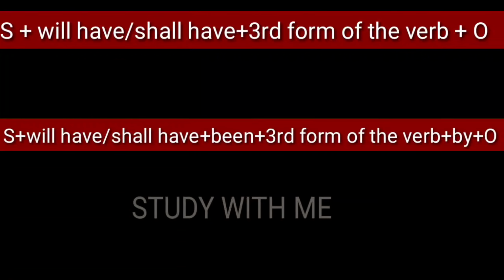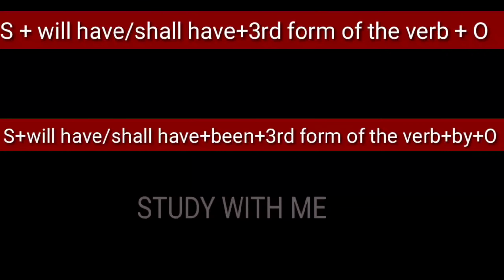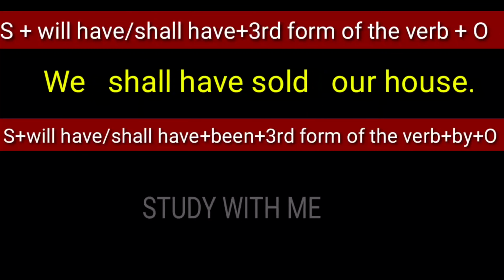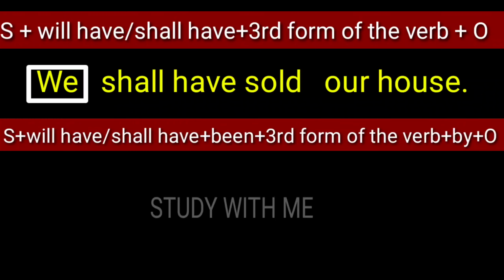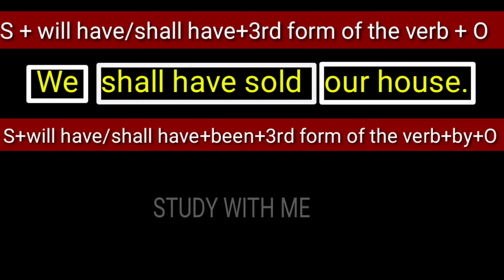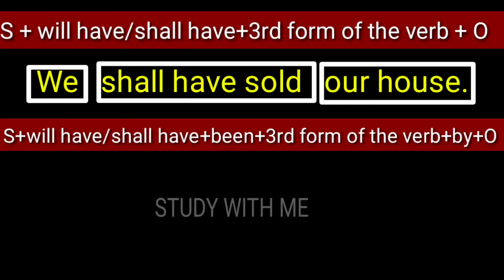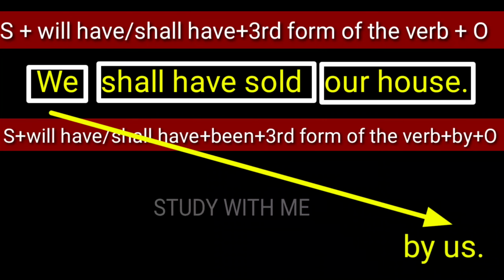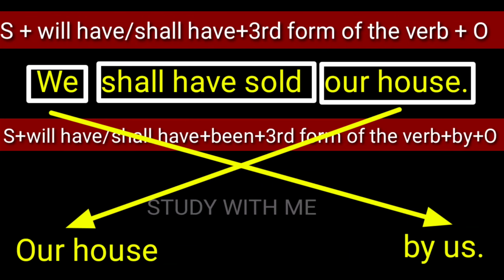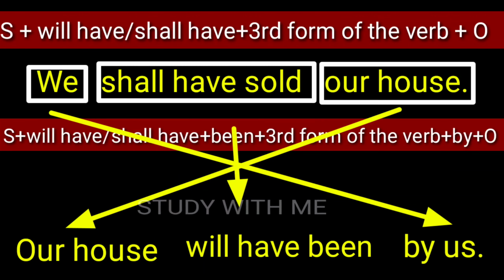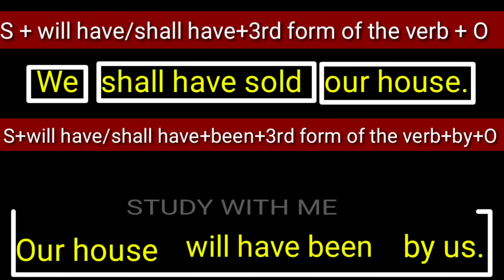We may take an example of future perfect, that is, we shall have sold our house. In this case we is the subject, our house is the object, and shall have sold is the verb form. Now we change the subject we to the object in the passive form, and our house will be the subject in the passive form, and shall have sold, the verb, will change according to the structure. And the final form of the sentence is: our house will have been sold by us.